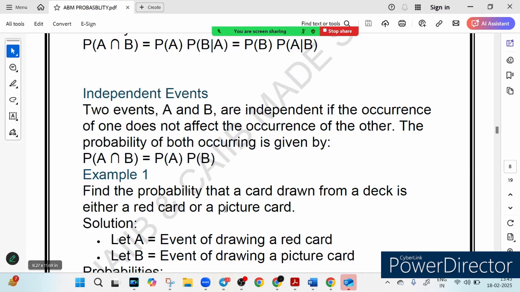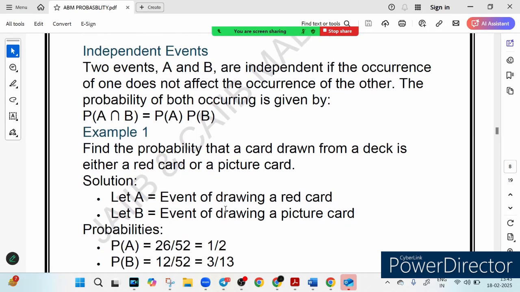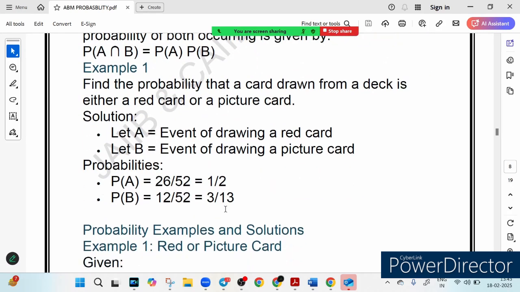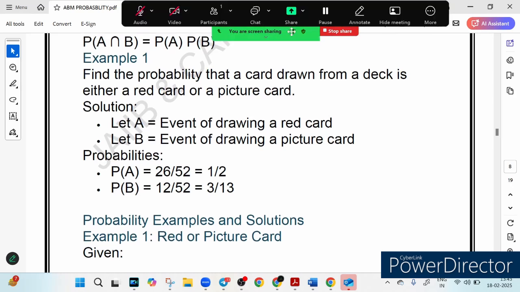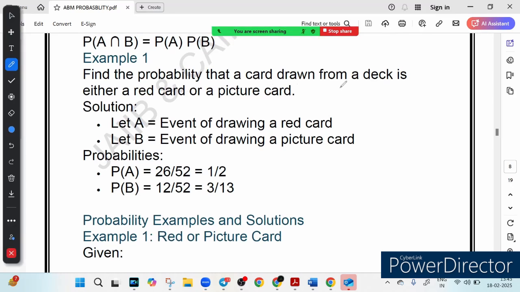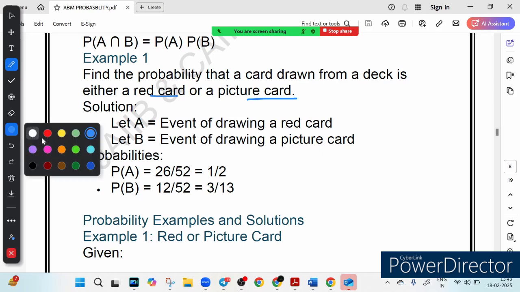Let's apply this concept to a real life scenario, like drawing a card from a deck of 52 playing cards. Find the probability that the card drawn from a deck is either a red card or a picture card. The first step is to define the event. You must define the event first. This is the first step.